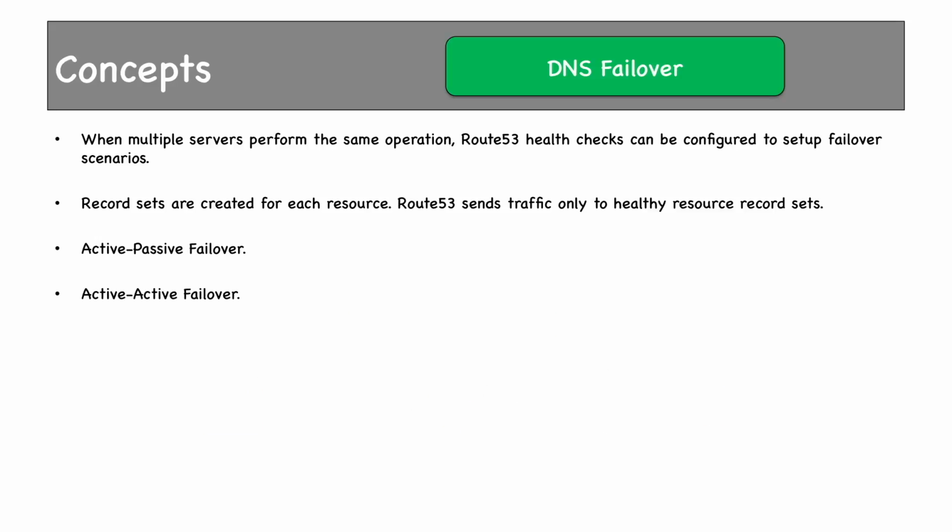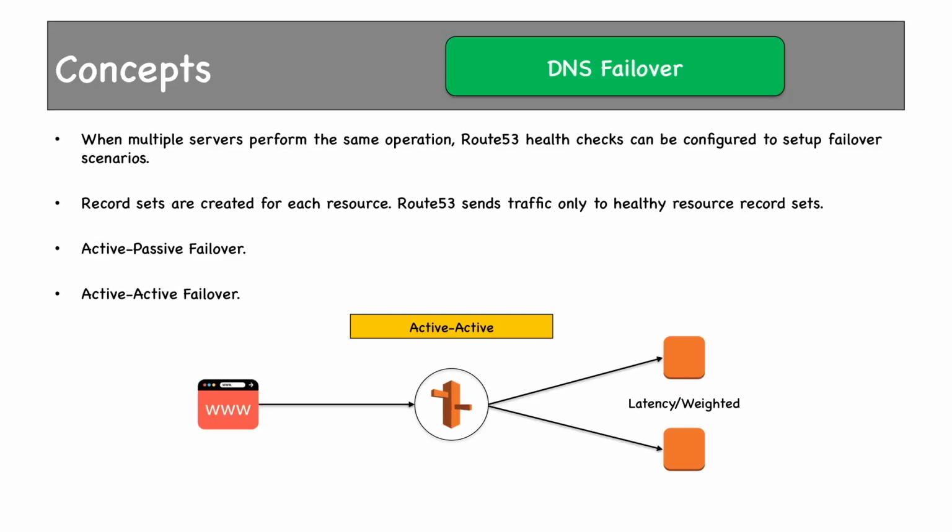Then we have active active failover. This is our setup and we are using latency or weighted round robin routing policy. Both instances are healthy, but if one goes down, all traffic would be routed to the healthy one. When it becomes healthy, traffic will come back to this EC2 instance.